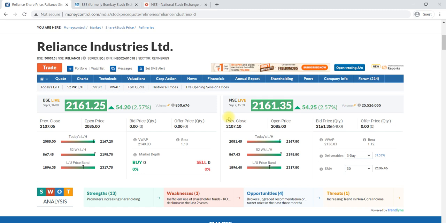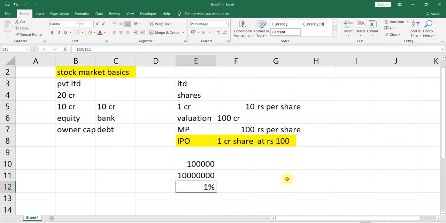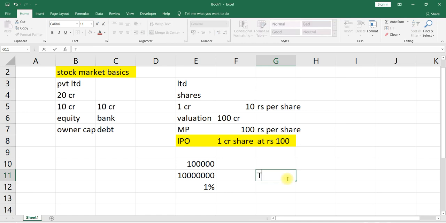If you sold these shares, your amount will be credited to your bank account within 2 days. This is called T plus 2 days settlement.